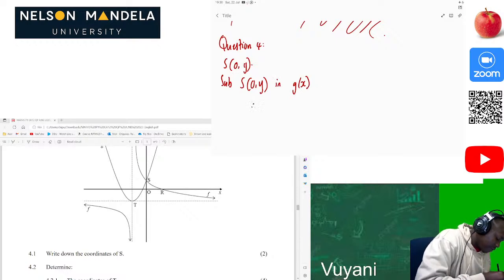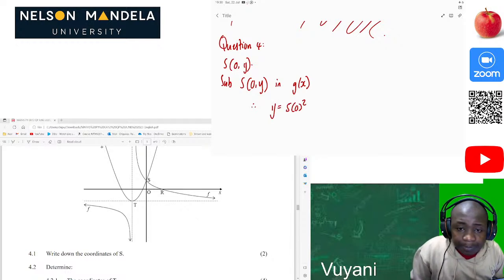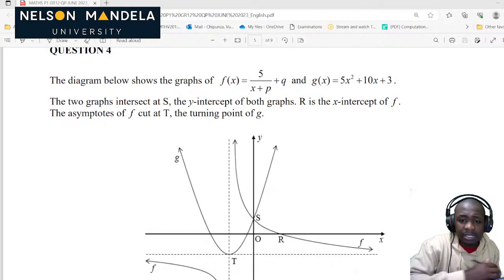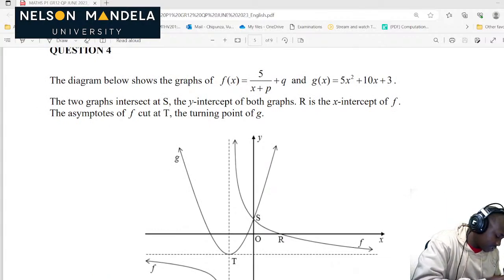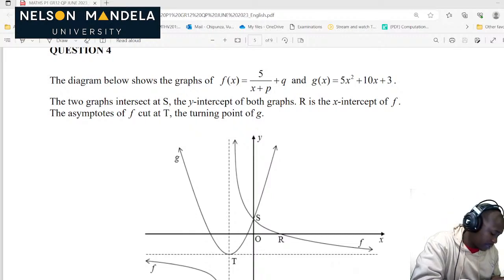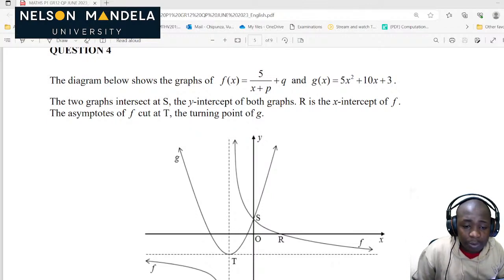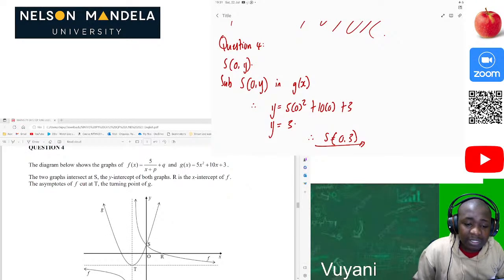Therefore y will be equal to 5 times 0 squared plus 10 times 0 plus 3. Then y is equal to what? y is equal to 3. So therefore S is (0; 3). That's the coordinates which we are looking at when we are solving that problem. That one was not hard, that was straightforward.